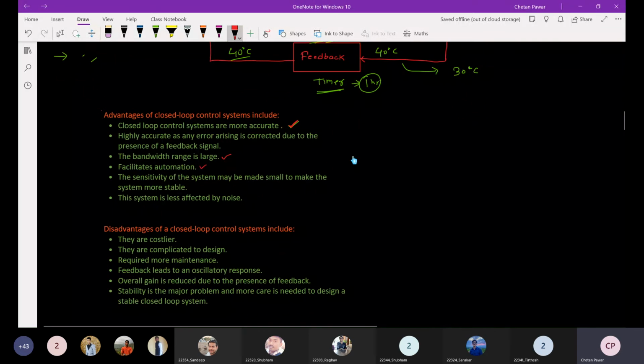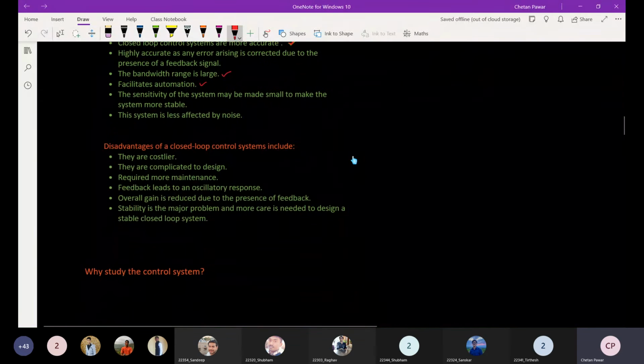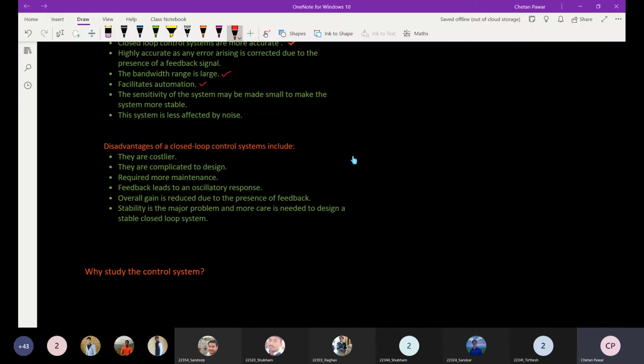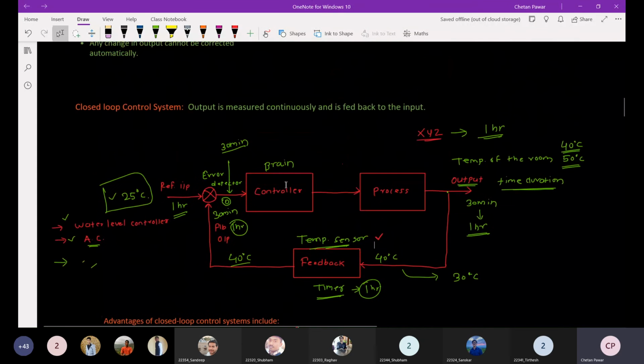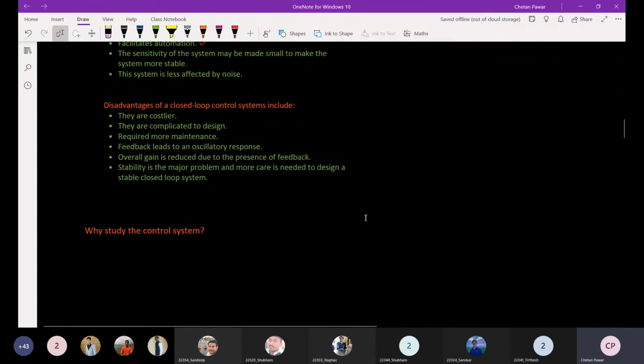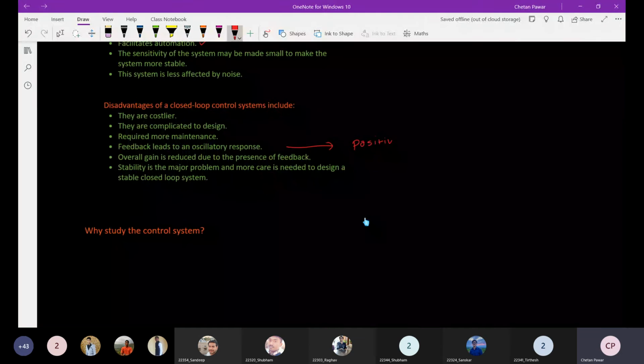So definitely the system will be costlier. It will require maintenance, right? Then feedback leads to an oscillatory response. Okay. So generally, when we talk about positive feedback and negative feedback for this particular closed loop system, we will talk about how the amplifier is a negative feedback system, and here we talk about the positive and negative feedback.